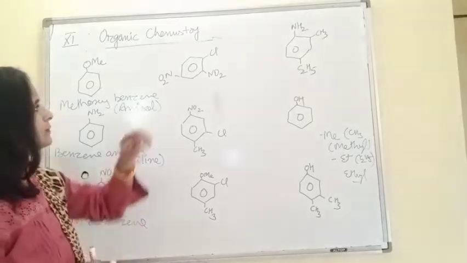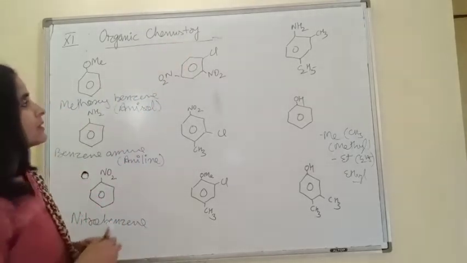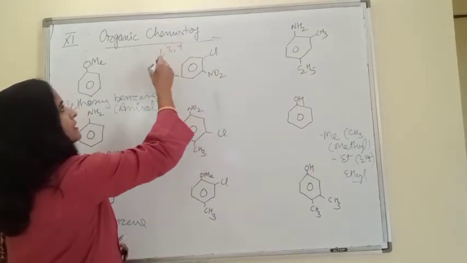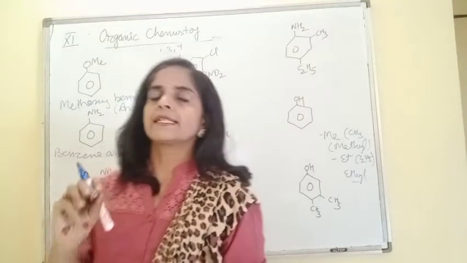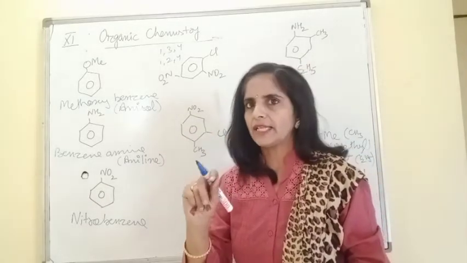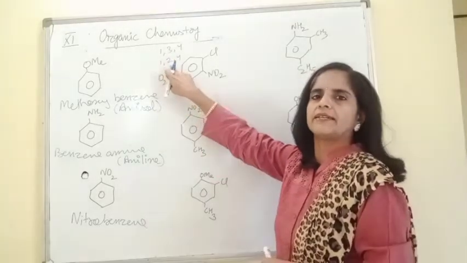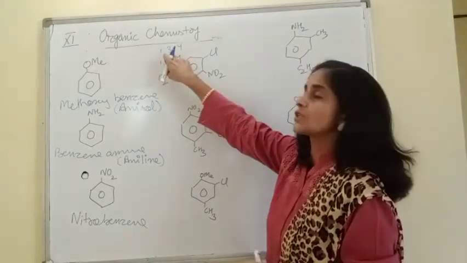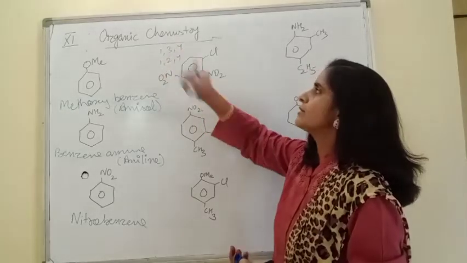Check another option: 1, 2, 3, 4, right, beta? 1, 3, 4, and this direction is 1, 2, 4. We have to check the first point of difference. Wherever we get the first point of difference, just stop there. The first position is the same, 1 in both cases, but the second position is 3 here and 2 here. So we will go for 1, 2 and 4.